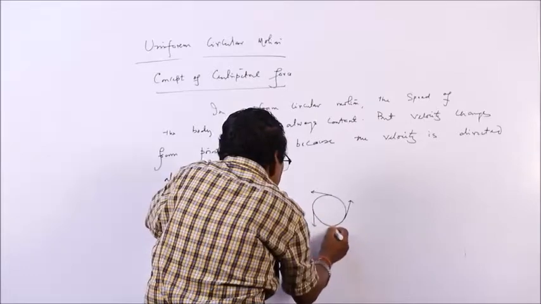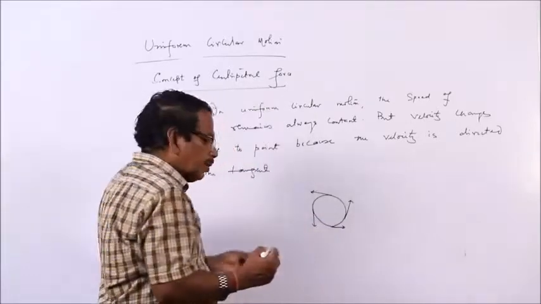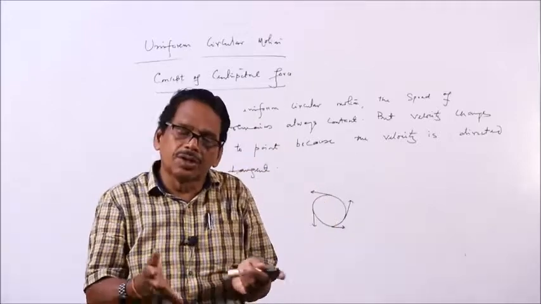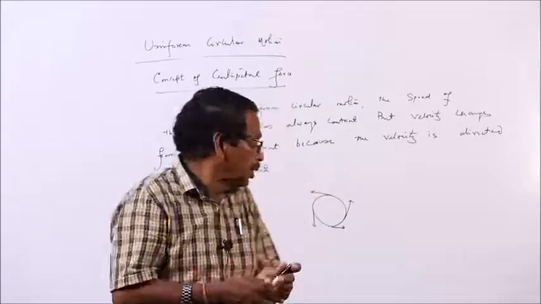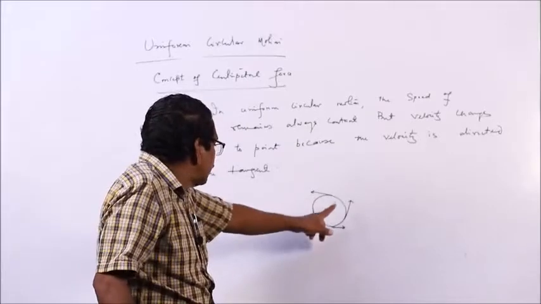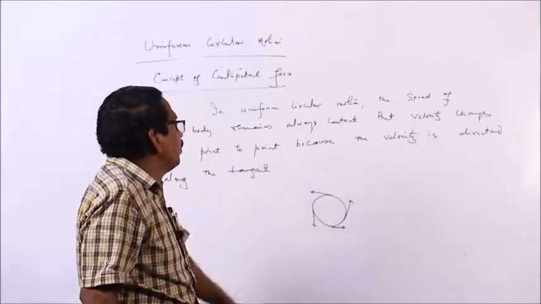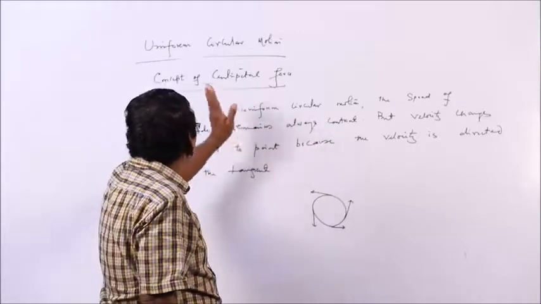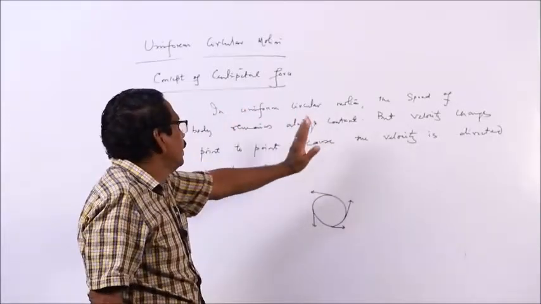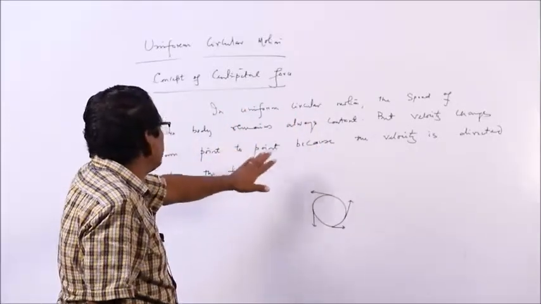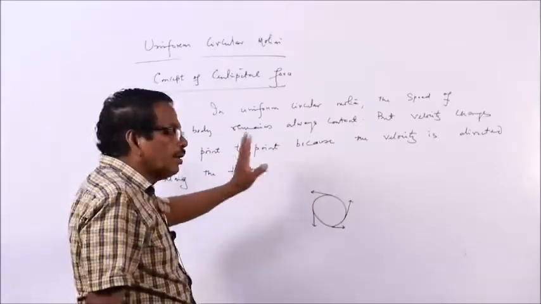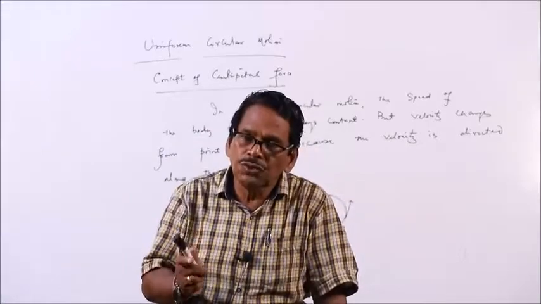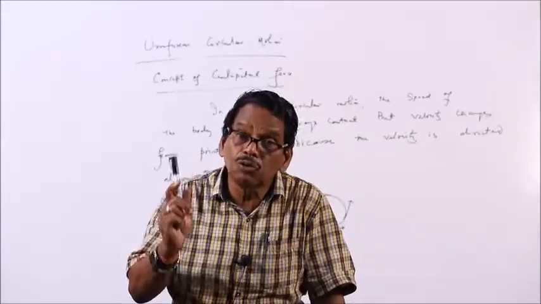You know that velocity is a vector quantity. Speed is a scalar quantity, but velocity is a vector quantity. It has got a magnitude as well as direction. Since velocity is directed along the tangent, the velocity is changing from point to point. Therefore, uniform circular motion is an accelerated motion.